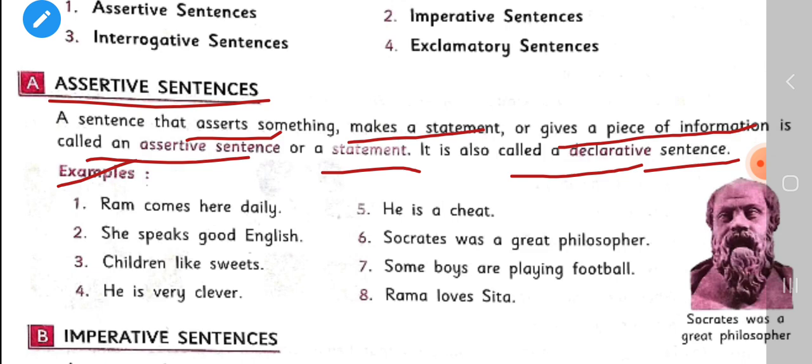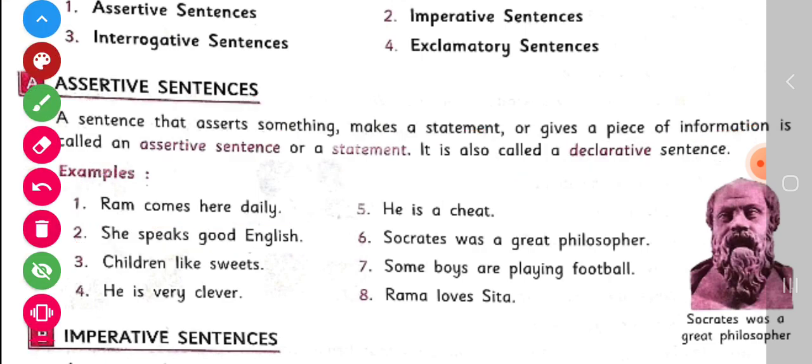For example, Ram comes here daily. In this sentence, we are saying that Ram comes here daily. We are saying a statement. This is a statement. And in the second sentence, she speaks good English. Means in this sentence, we are only saying something, we are giving an information. That's why this sentence is assertive.